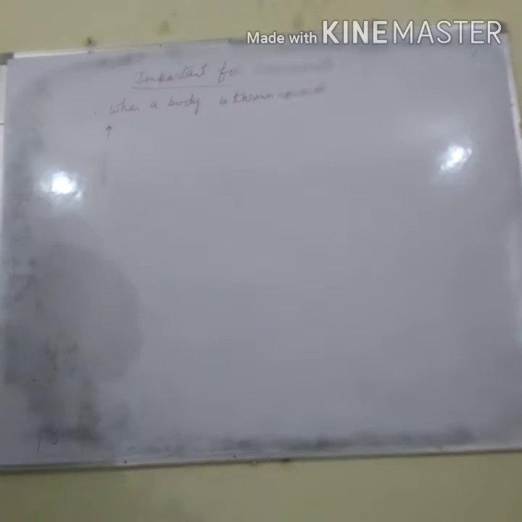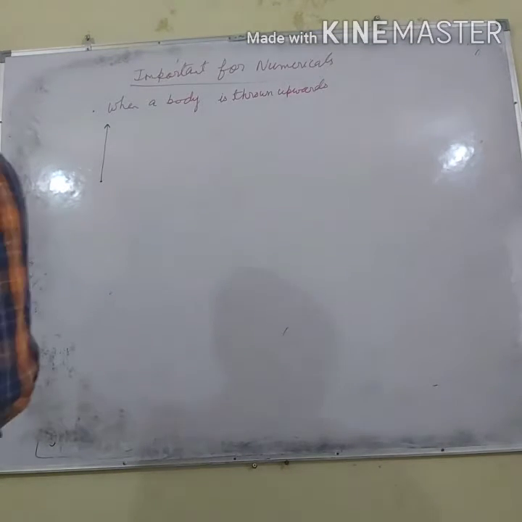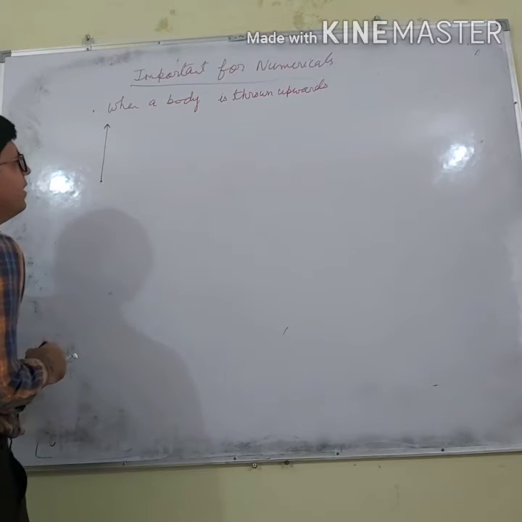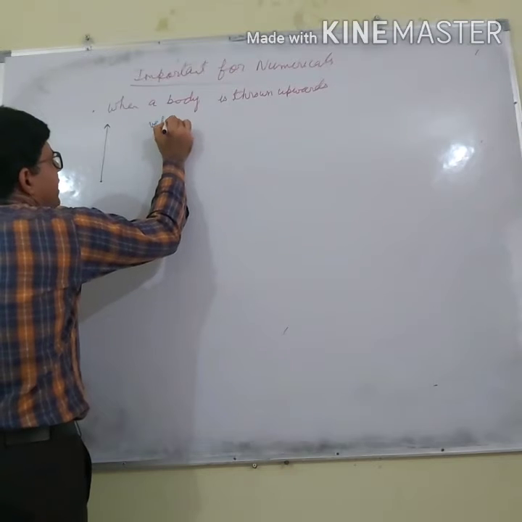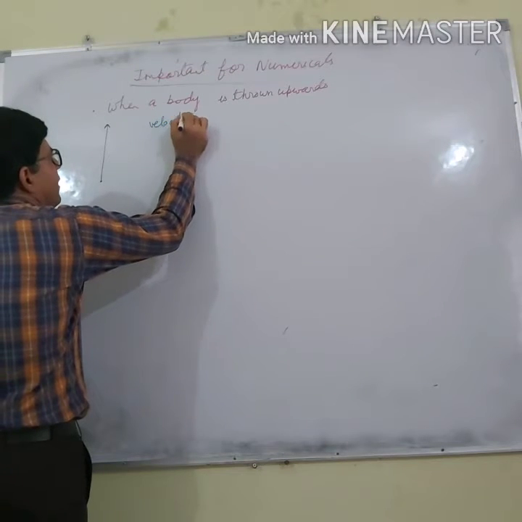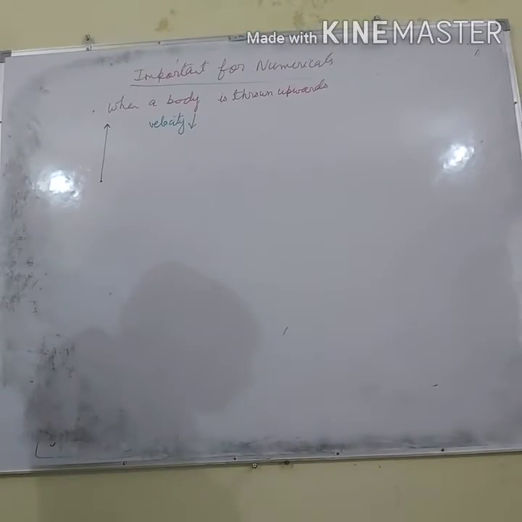Let us say I have thrown this body upwards. So what will happen in this case? In this case, velocity will decrease, right?